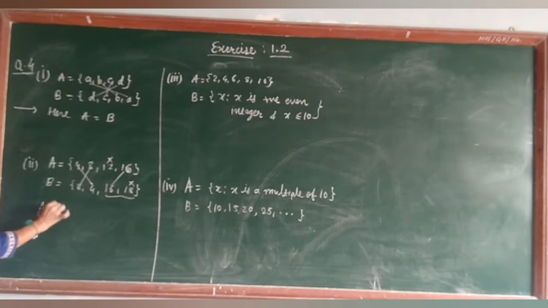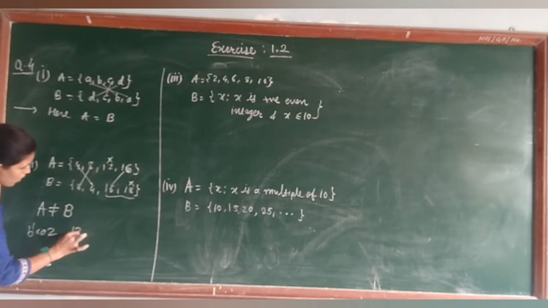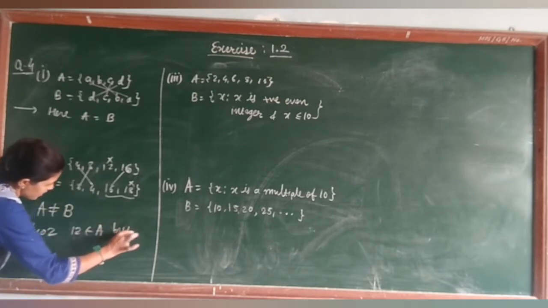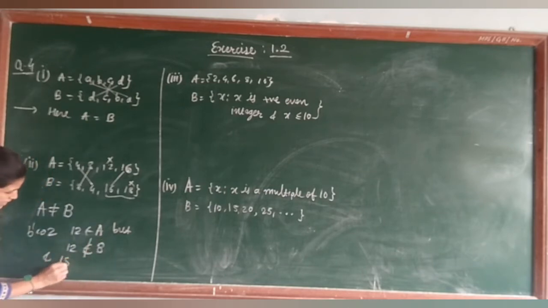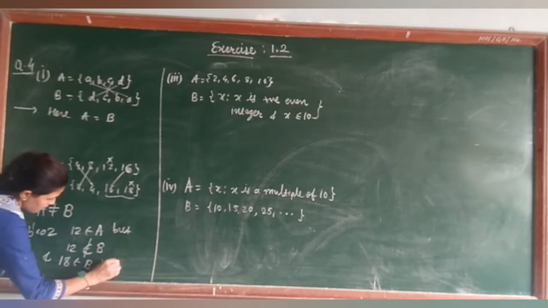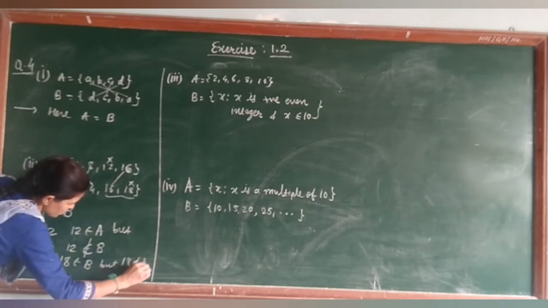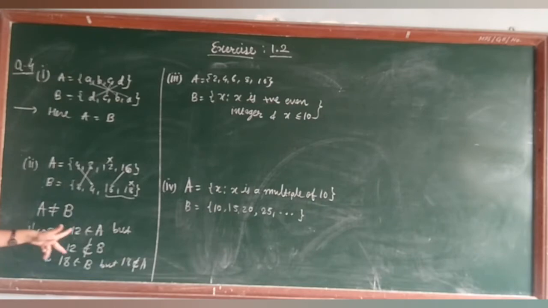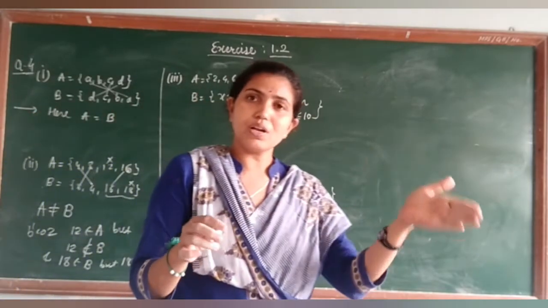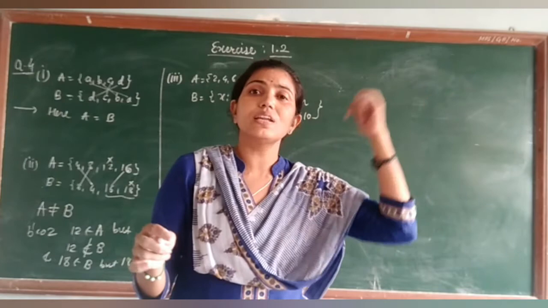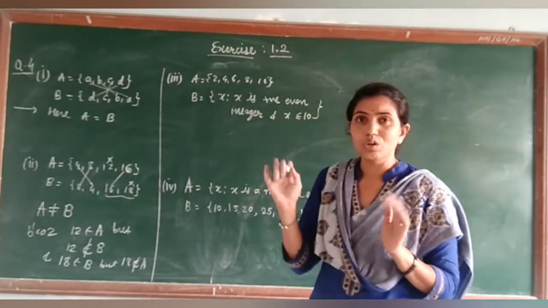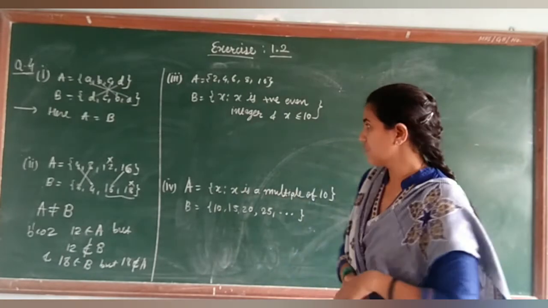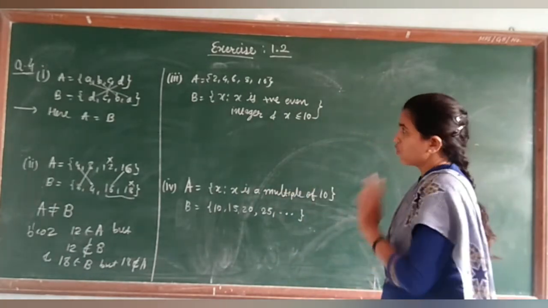So A is not equal to B because you can give a reason: 12 belongs to A but 12 does not belong to B, and 18 belongs to B but 18 does not belong to A. So there are two elements which are in A but not in B, and one in B but not in A. दोनों में एलिमेंट सारे इक्वल ही होने चाहिए, सभी एलिमेंट सेम हो तभी वो इक्वल सेट बोले जाएंगे, अदरवाइज नॉट. So second, not equal.